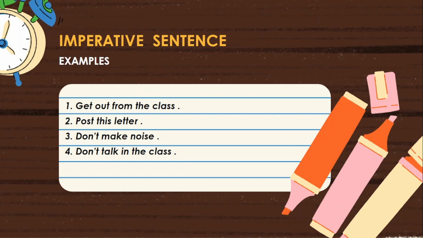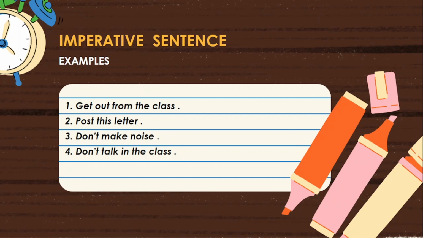This order contains three words. Don't, one word; make, second word; noise, third word. Totally, this order contains three words. And this order ends with full stop. Based on these features, it is a long order.